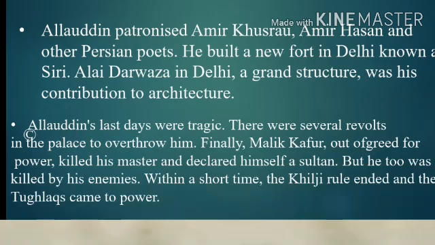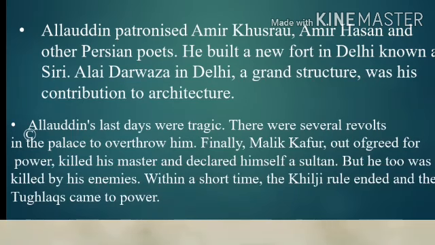But he too was killed by his enemies. In the revolt, Alauddin Khilji was killed by Malik Kafur, who became the Sultan of Delhi. Then his enemies killed Malik Kafur. Within a short time the Khilji rule ended and the Tughlaqs came to power.